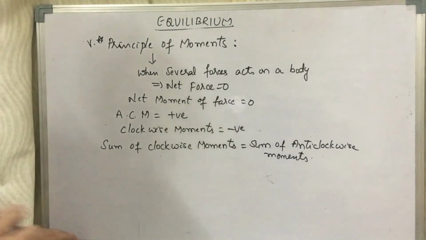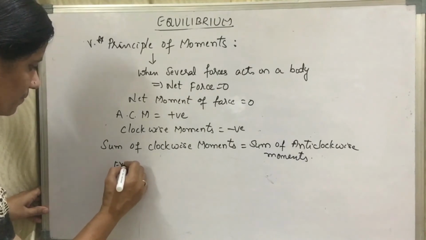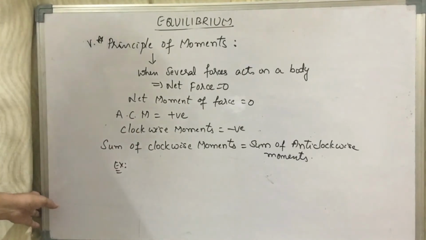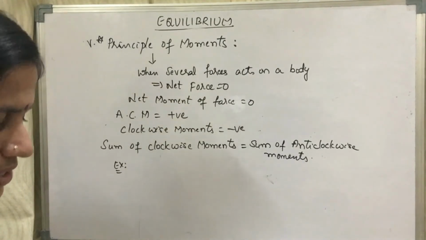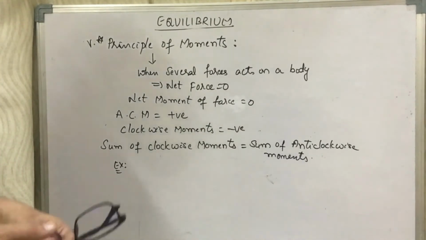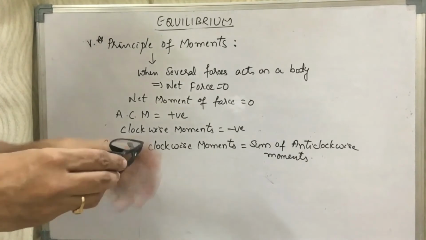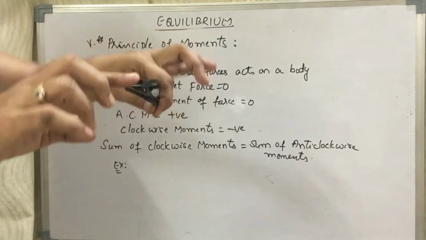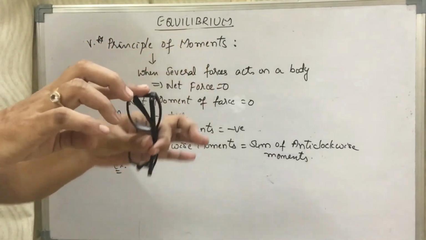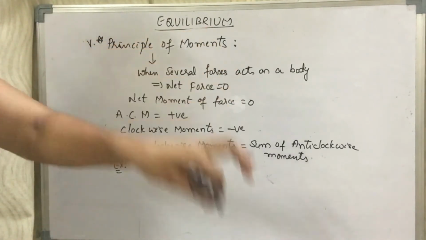Let me give you an example so that you can understand. A physical balance. If you take a physical balance, what happens, children? When you hold a balance in this way, it starts tilting clockwise, anti-clockwise, clockwise, anti-clockwise.